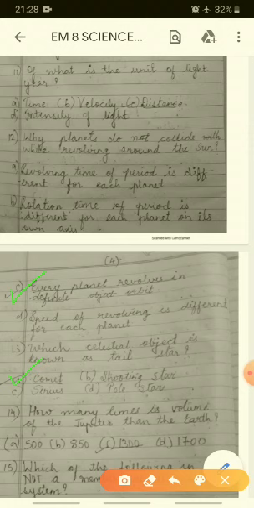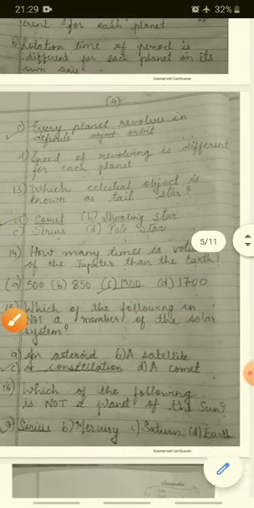How many times of the Jupiter is then? How many times is volume? Volume is weight, we can say, or a mass of the Jupiter than the Earth. Options are A 500, no. B 850, no. C 1300, yes. The mass of the Jupiter is 1300 times the planet Earth. So it is a very large planet. A question can be asked that which is the largest planet. The answer will be Jupiter.